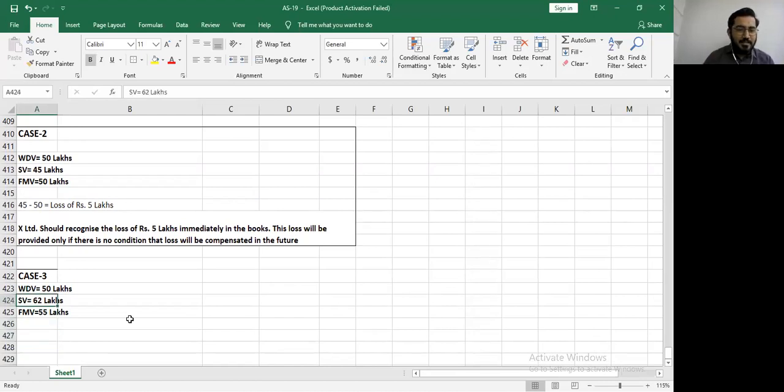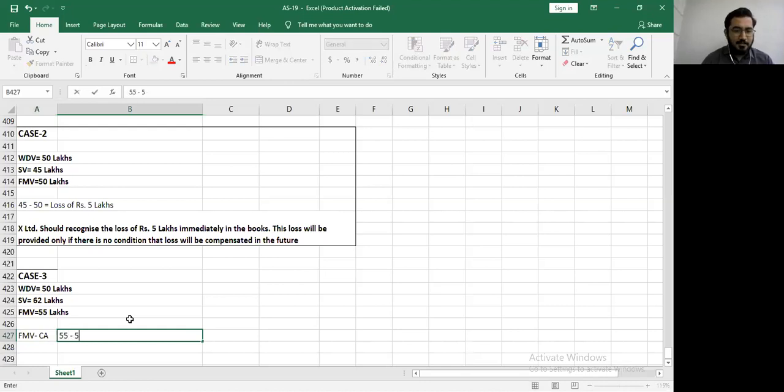I will think in this way: for something that everyone is paying 55 lakhs, how can someone pay 62 lakhs? This is not possible, there must be some type of manipulation. So in this case what we will do is fair market value minus the carrying amount, which will be how much? 55 lakhs minus 50 lakhs. You get 5 lakhs as your genuine profit.